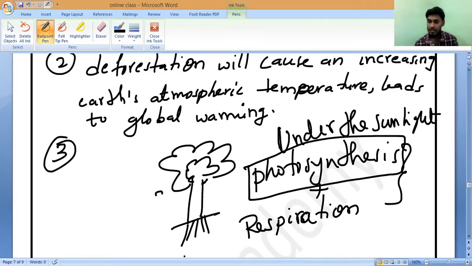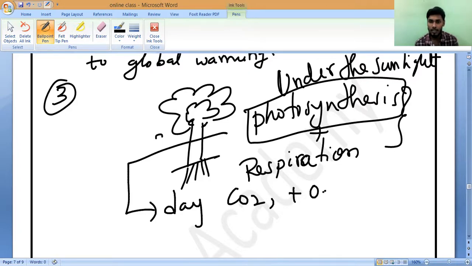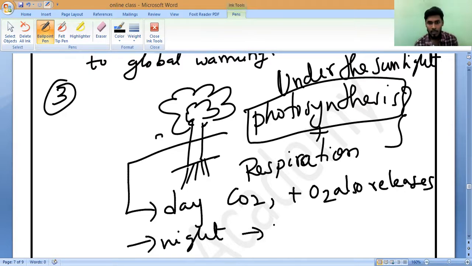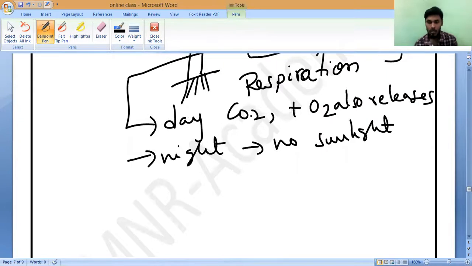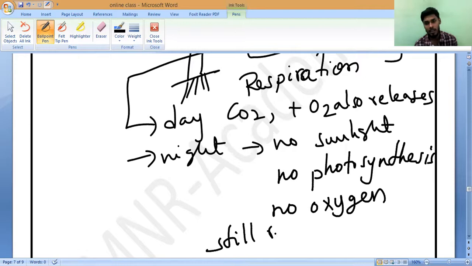So if you are sleeping at daytime, it is not an issue. During the daytime, along with carbon dioxide, oxygen O2 also is released, so we will never feel any suffocation. Yes or no? Now at night time, no sunlight is present, so there is no photosynthesis. If no photosynthesis, what will happen? No oxygen is produced, but still respiration will carry on.